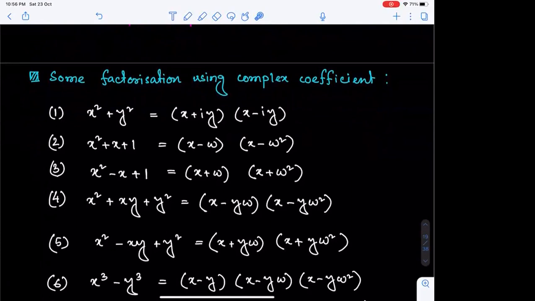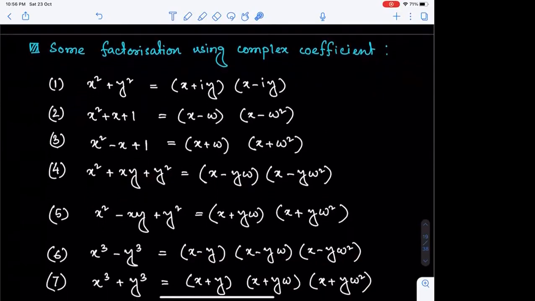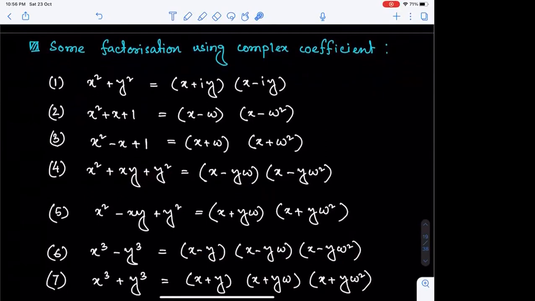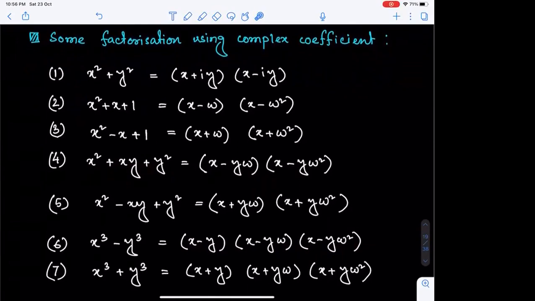Now, using fourth, we can completely factorize x cube minus y cube. Earlier, we were supposed to leave it as x minus y into x square plus xy plus y square. Now, with the fourth point, we can completely factorize x cube minus y cube. And so is for x cube plus y cube. Earlier, we were supposed to leave it as x plus y into x square minus xy plus y square. But now we can go for complete factorization.